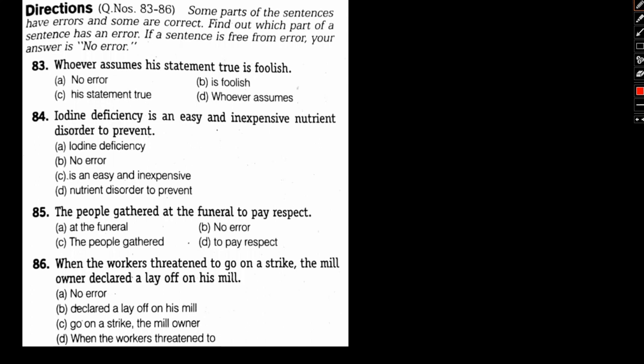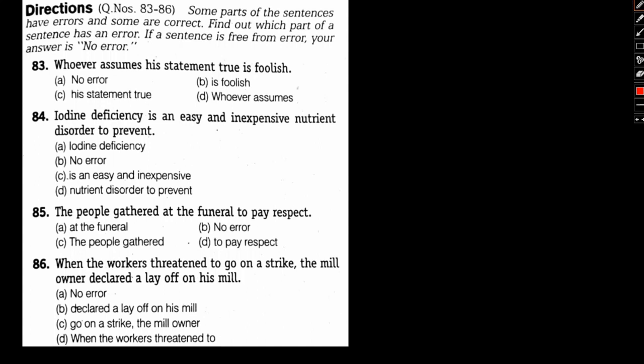Okay. So having said that, let's focus on the question at hand. Some parts of the sentence have errors and some are correct. Find out which part of the sentence has error. If the sentence is free from error, your answer will be no error. Okay. So let's start off with number 28.